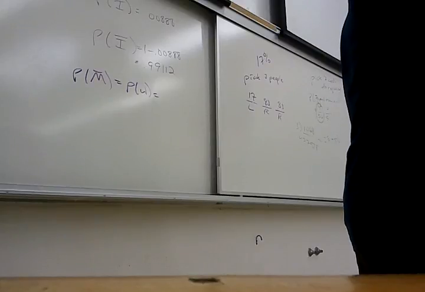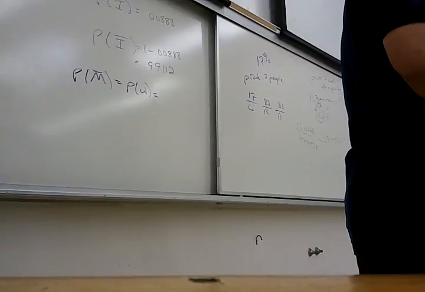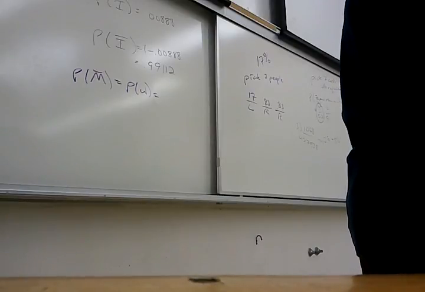Times, get the third person, right? And then the third is 0. Exactly, cool. 0 out of 98. So the whole probability is 0.